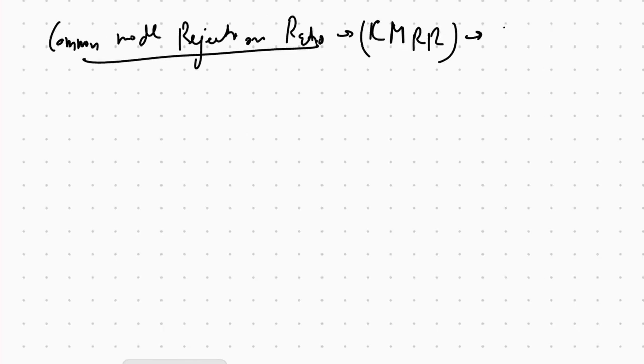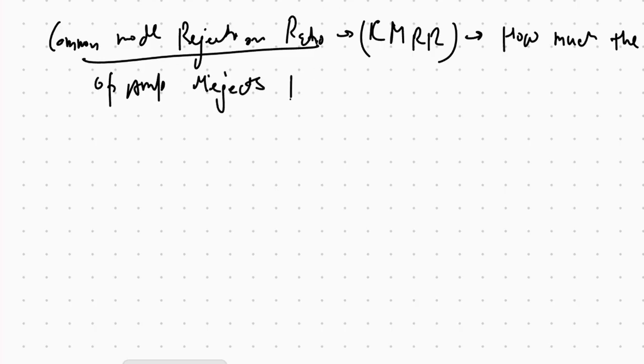This determines how much the op amp rejects the common signal on the input. If the common mode rejection ratio is high, then it can reject the common signal more. If it is low, it rejects the common signal less.